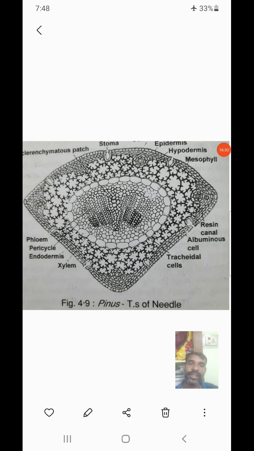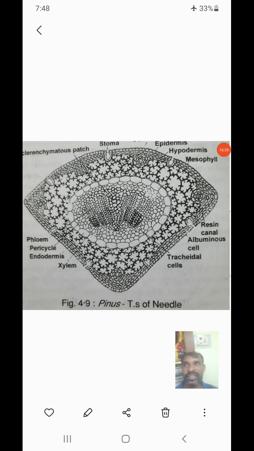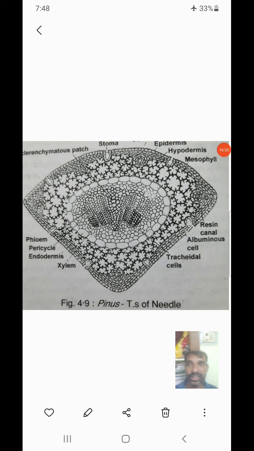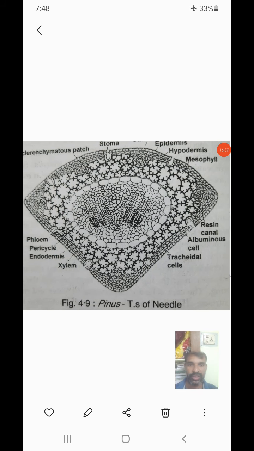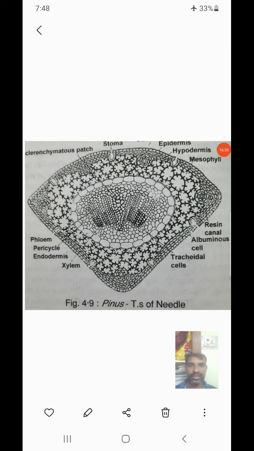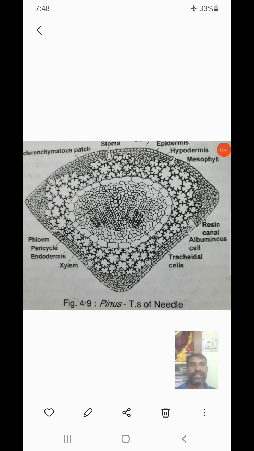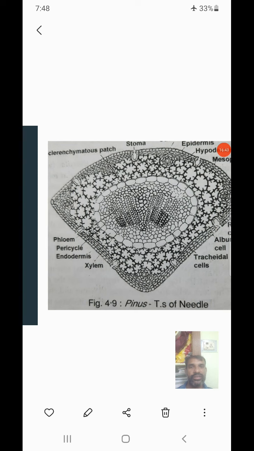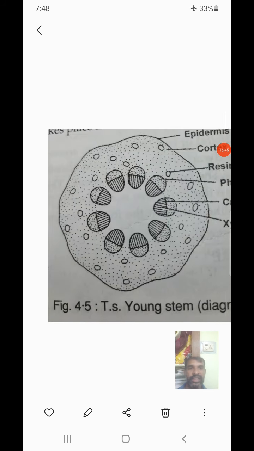Okay. And in the mesophyll, somewhere we can observe resin canals are also present here. What are resin canals? Resin canals are nothing but specialized cells which store the resins, and this is one of the important features of xerophytes. Okay, these are the normal structure of the Pinus needle.